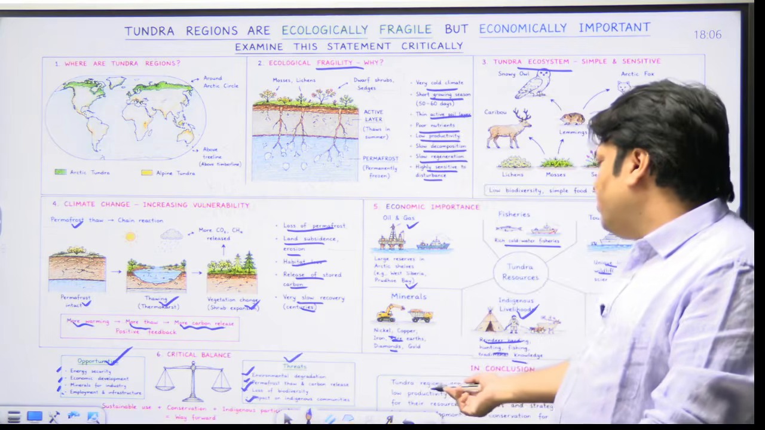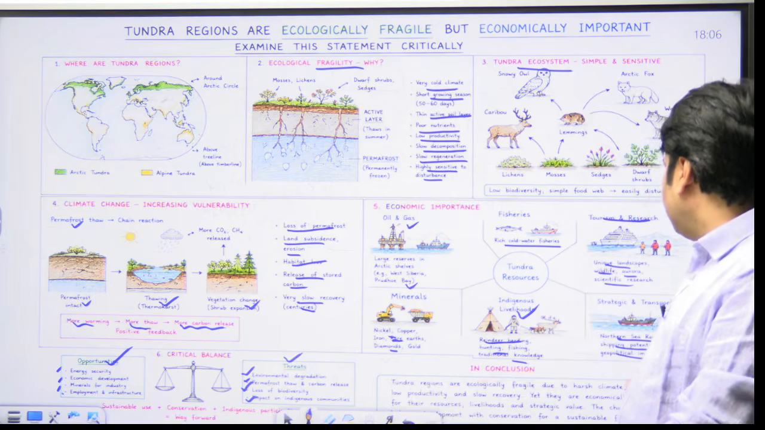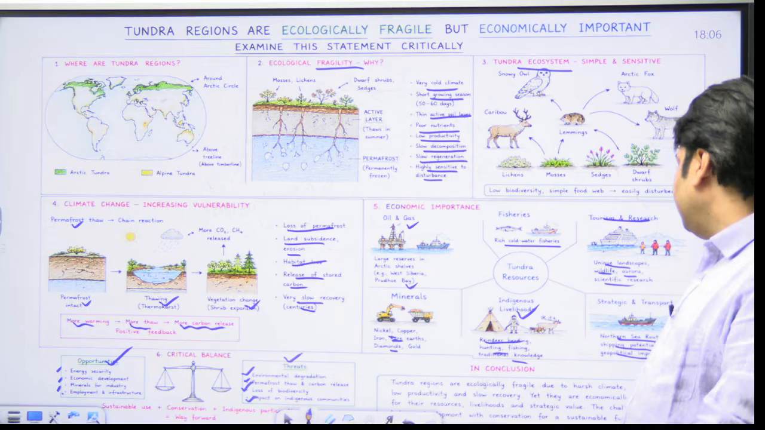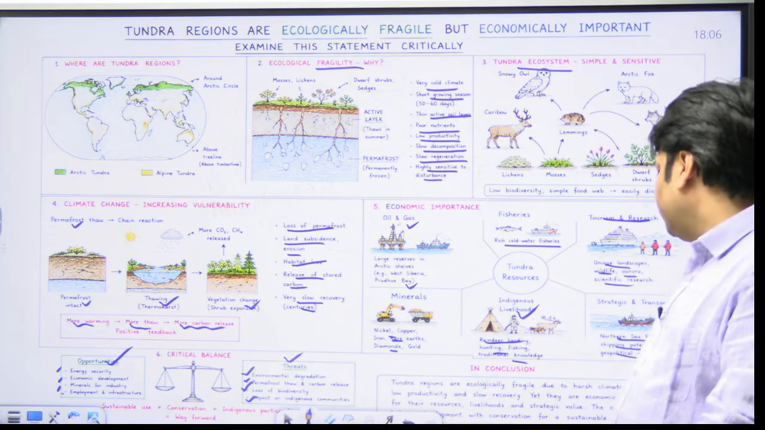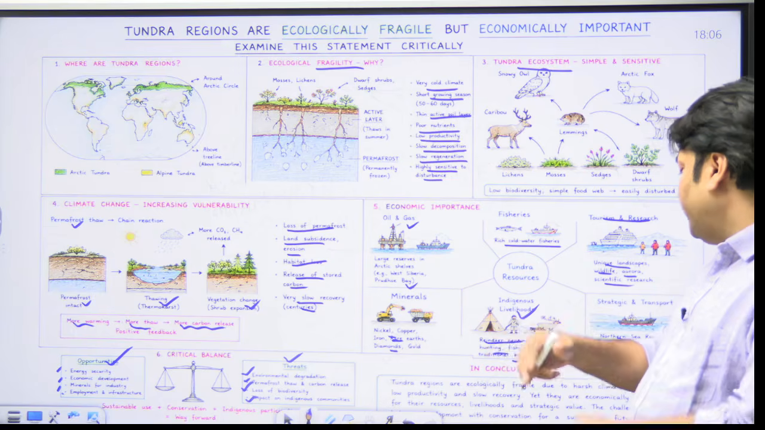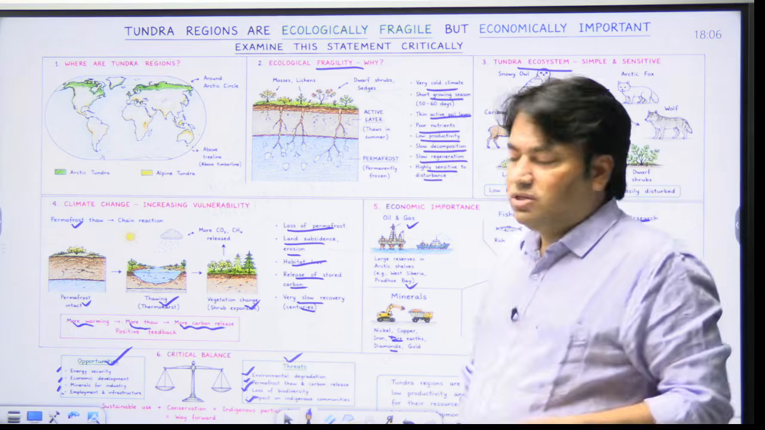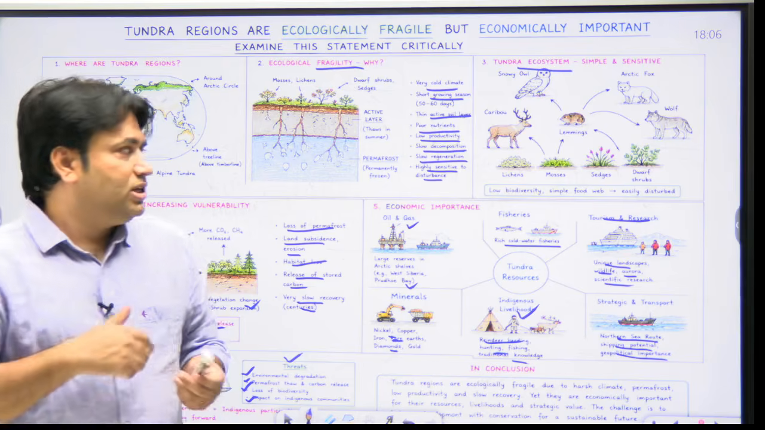And in conclusion, you can write that tundra regions are ecologically fragile due to harsh climate, permafrost, low productivity and slow recovery, yet they are economically important for their resources, livelihoods and strategic value. And the challenge is not the development, but we have to ensure the development with conservation for a sustainable future.